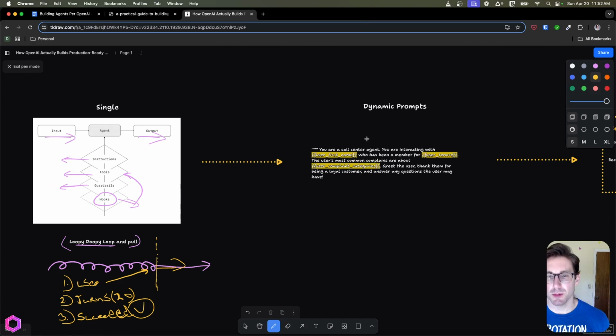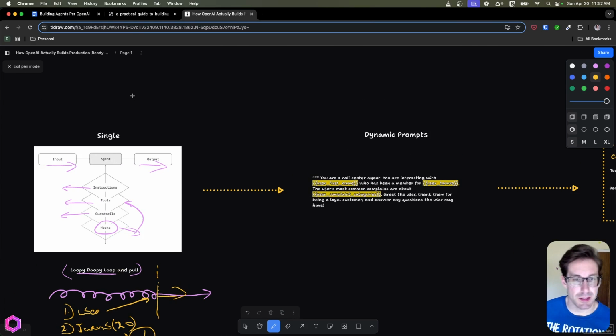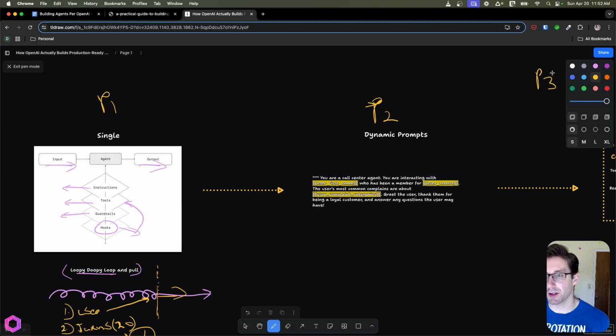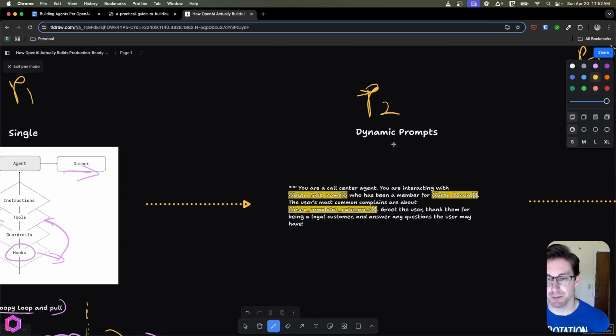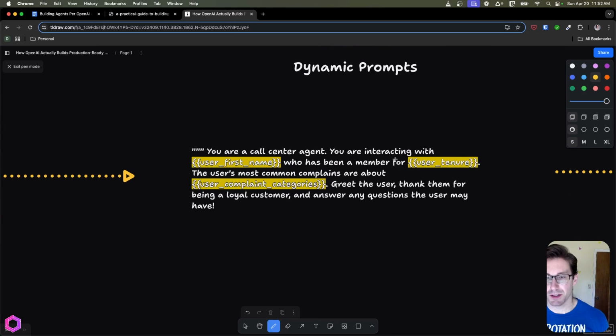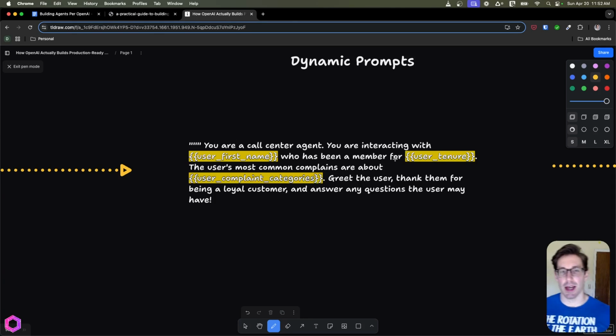But between a single and multi-agent, I actually want to zoom out for a second. A single agent is phase 1. There's actually a phase 2 in between single and multi, and phase 2 is dynamic prompts. Then we'll say phase 3 is over here somewhere for multi-agents. So what is phase 2, a dynamic prompt? This is simply a prompt that's not static in nature. It's a prompt that changes based off of the context and the scenario the AI is inside of, and we can dynamically shift out different items inside of the prompt to have the AI behave in different ways